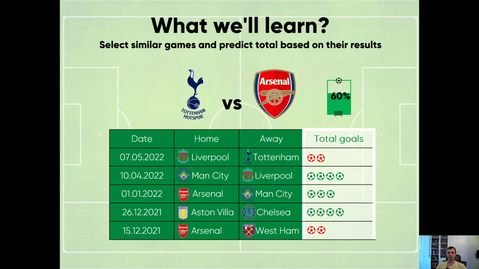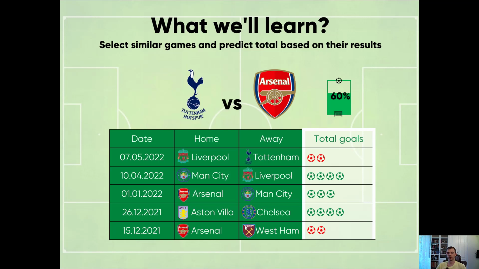Okay, I have an example here, the game between Tottenham and Arsenal, and we select similar games. By saying similar, I mean that Tottenham and Arsenal score a lot, and we have a small table with only 5 games, and all these teams in this table also score a lot.